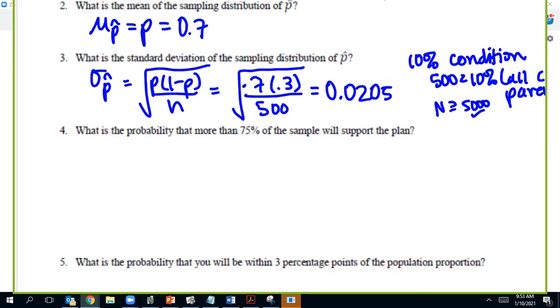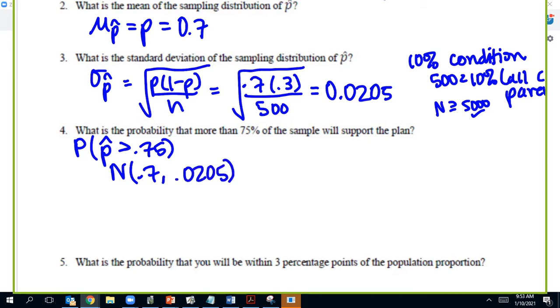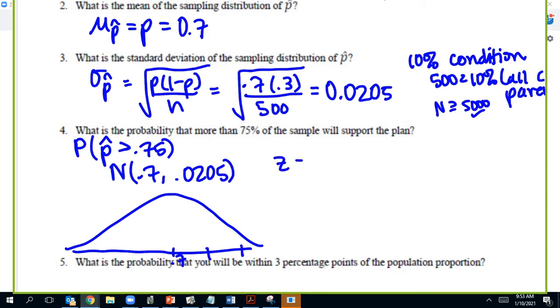Number 4, what's the probability that more than 75% will support the plan? So we want to set up our stuff. We have P of P hat from the 75% of the samples, that's a P hat, is greater than 0.75. We know we have a normal distribution from number 1 with mean 0.7, standard deviation 0.0205. We will draw the normal curve, put 0.7 in the middle. Now 75% would be a little bit more than 2 standard deviations, and we'll calculate the z-score to be sure.